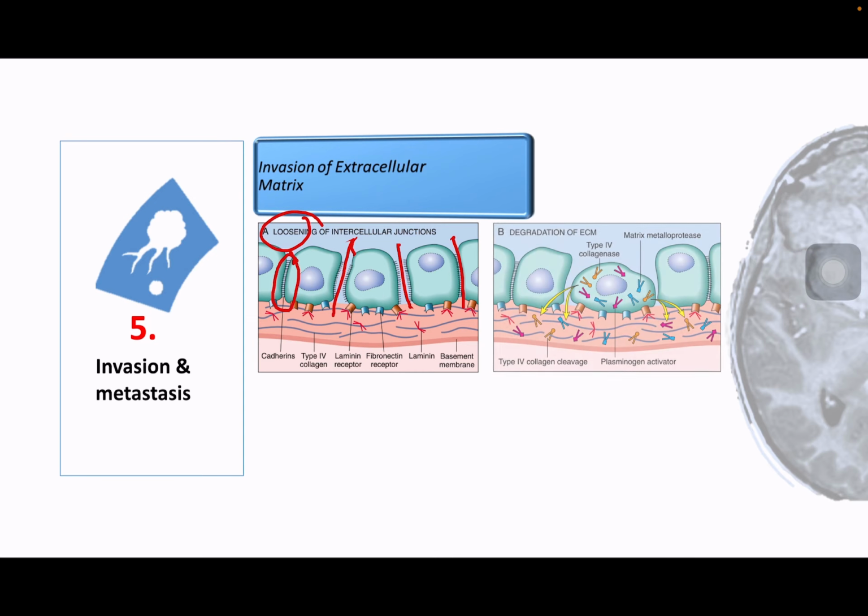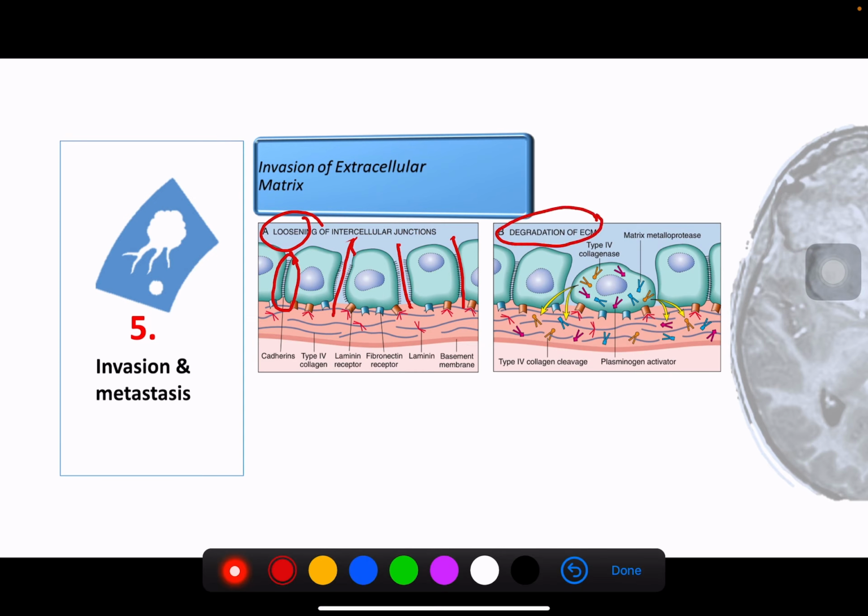Okay. Second thing that happens is the degradation of the ECM. Who produces the material to degrade the ECM? The one that produces it is the cancer cell itself. So these cancer cells will produce type 4 collagenase. Okay, and this type 4 collagenase as well as matrix metalloproteinase will go into the basement membrane. And what does it do? It cleaves all this collagen and protein in the basement membrane.